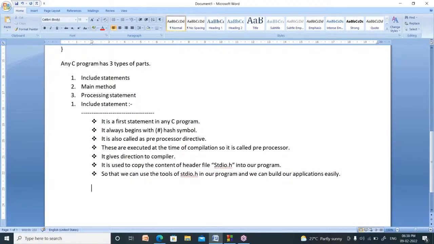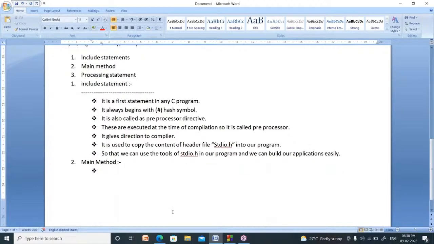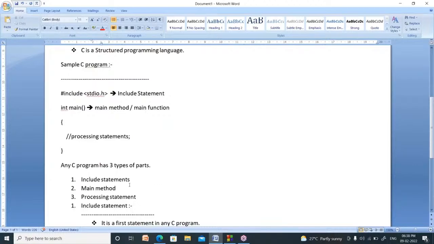Now, the next concept is, what is the main method? My second concept, main method. Main method means in any C program, you have to write at least one main method. Why? Because it is the entry point of any program. Suppose your program has thousands of lines.